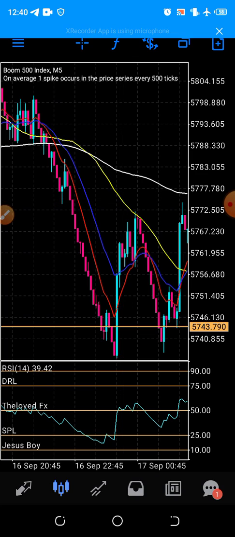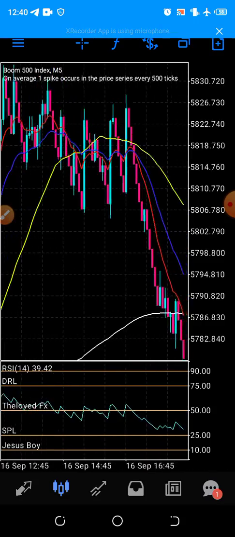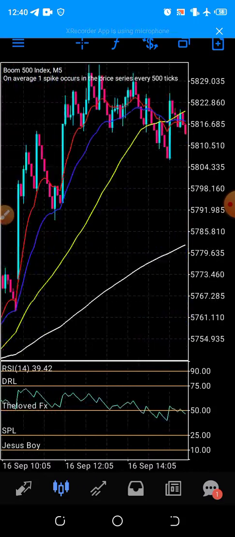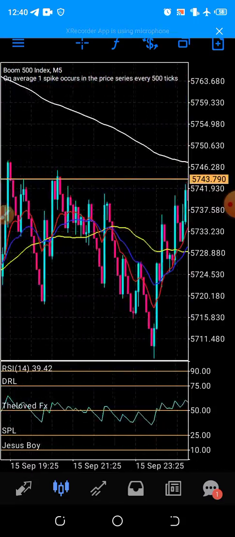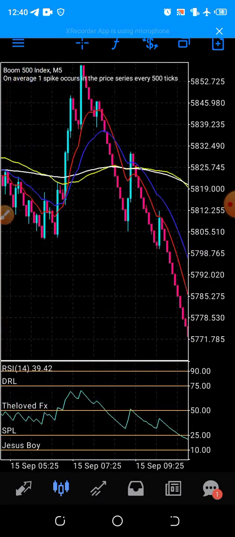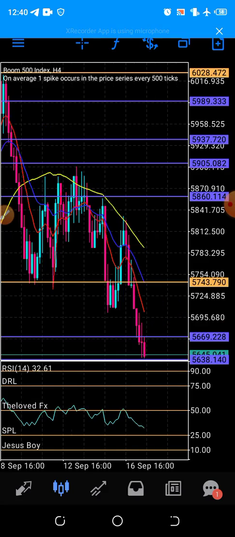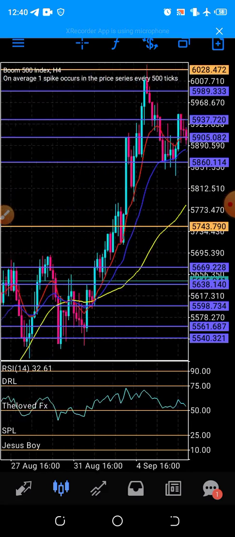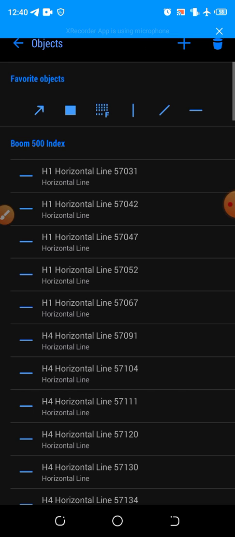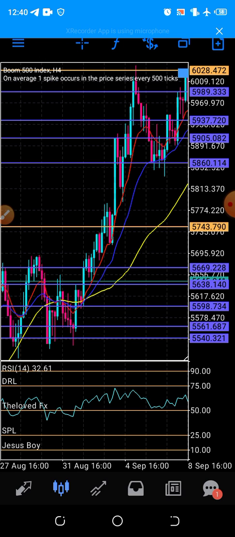You close. You may not be able to hold. So I hope you understand this. Any question, you can ask me. It's not working like this because the market is in a downtrend. Now let me check when it was in an uptrend. As in this case now. Let me check. In this case, it was in an uptrend.